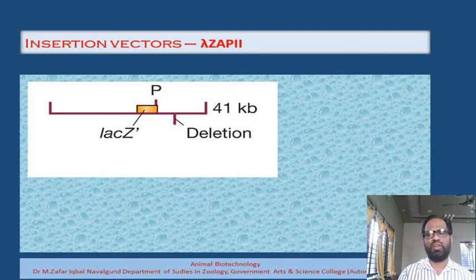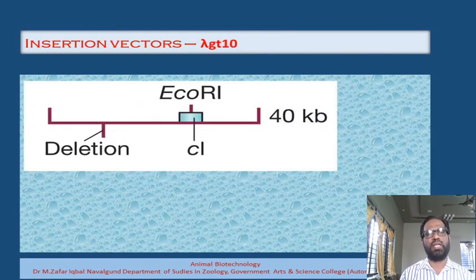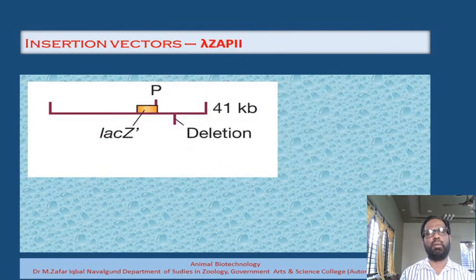Another important difference is that in the case of lambda GT10, we can clone DNA of anywhere between 8 to 10 kilo base pairs, whereas by using lambda ZAP2, we can clone DNA somewhere between 10 to 14 kilo base pairs.